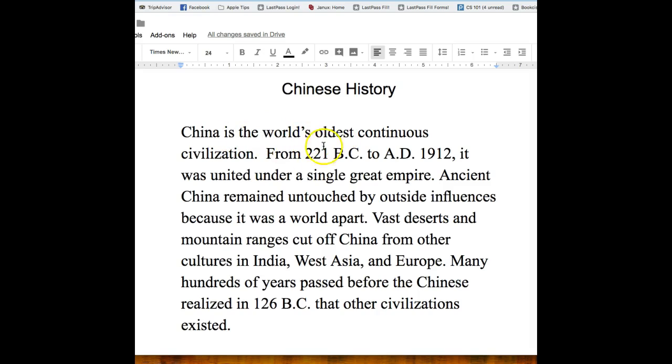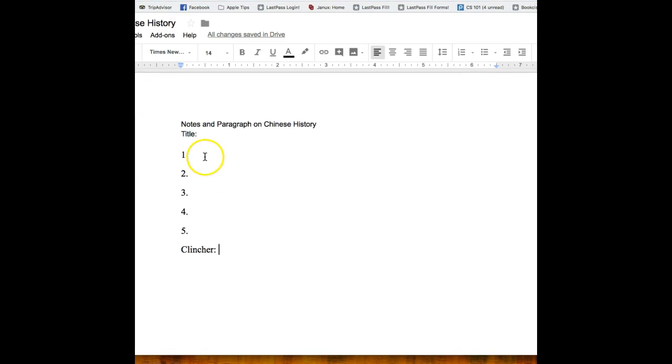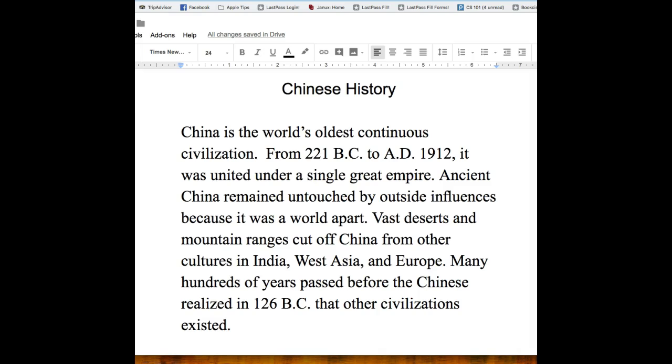China, world's oldest continuous civilization. So we're going to write our first one, and so we put commas in between. You can even take words from it. You don't have to take words from the sentence. Oldest, continuous, civilization. Okay, so then we go over to our text again. So we look at this sentence, and we're going to write a note from that.